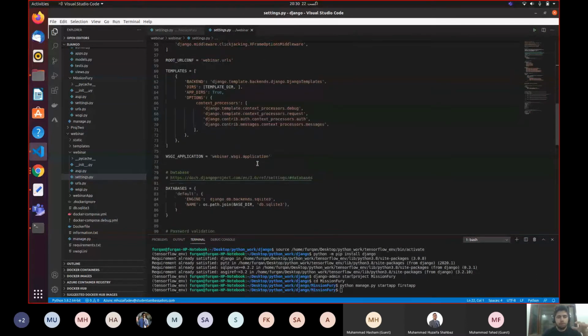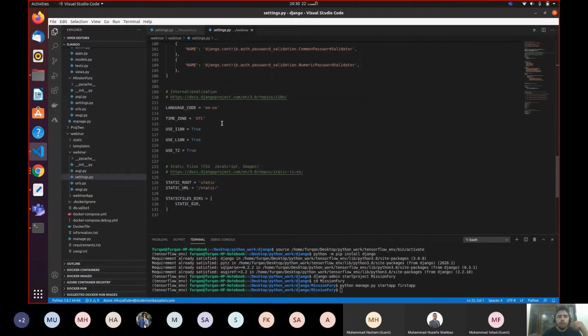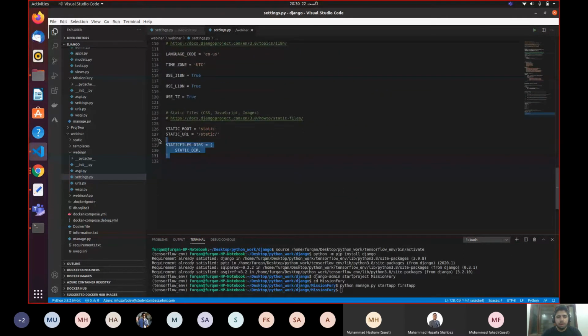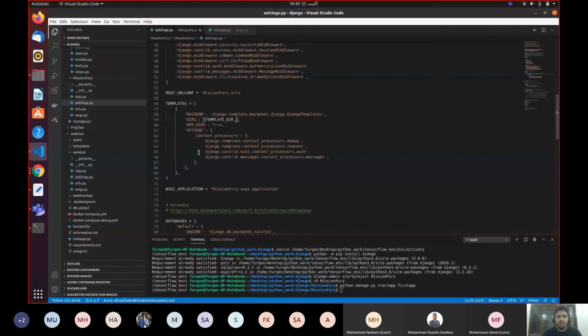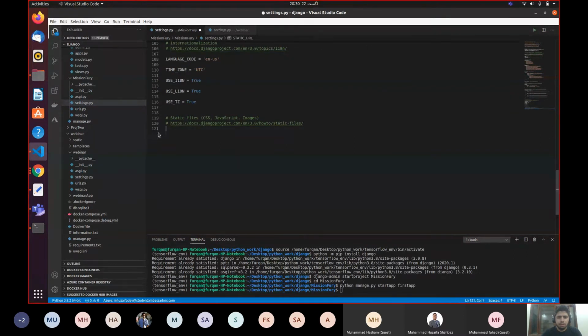You have to carry it out the same way as I'm doing. Now go further down, and you have to write this as well. These are the static files and the static root path. This is basic boilerplate code, and you have to write it down in order to make your Django app work properly. The static root path is static, and inside the static folder you will have, as I told you, the styling of your web app.